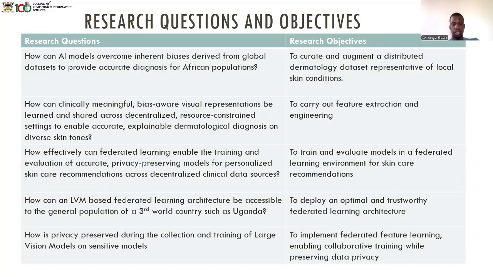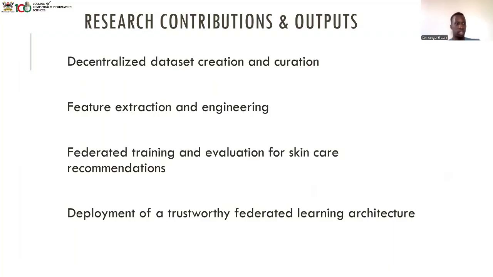Four, to deploy an optimal and trustworthy federated learning architecture. This is the privacy part. The medical sector is very strict with how you handle people's data, and you don't want to leak it. So with federated learning, you won't send people's data, you only send the updates. Five, to implement federated feature learning, enabling collaborative training while preserving data privacy. It's a side effect of using federated learning: you preserve people's data and privacy, and you can easily collaborate because people send different training data from their local devices.